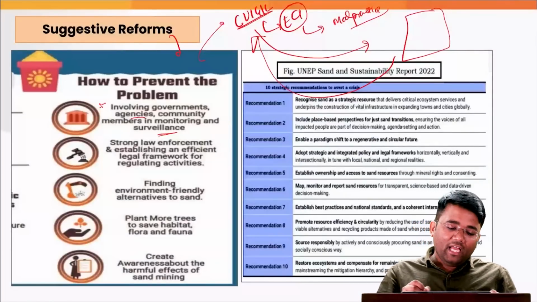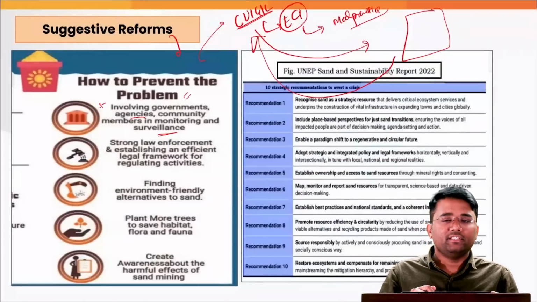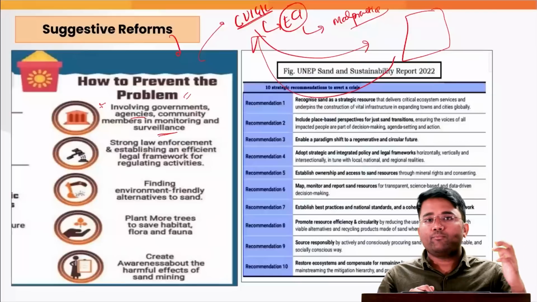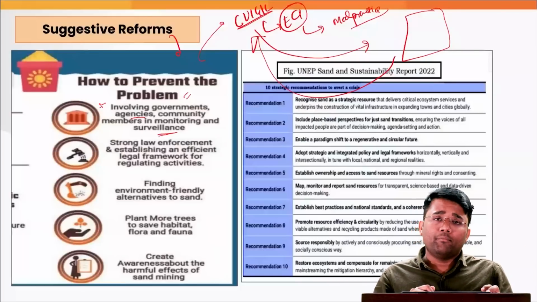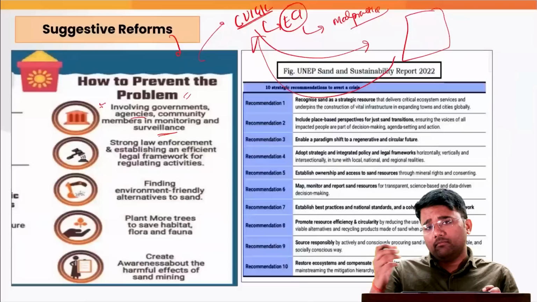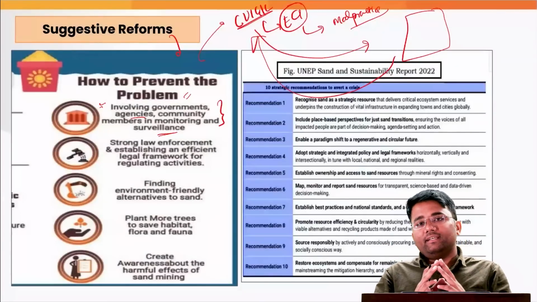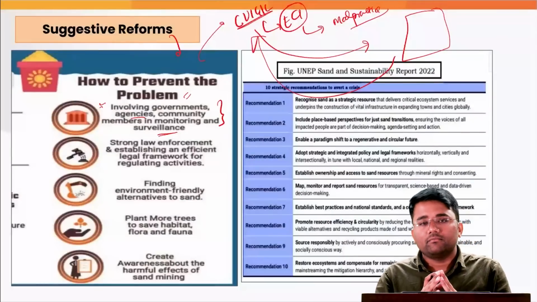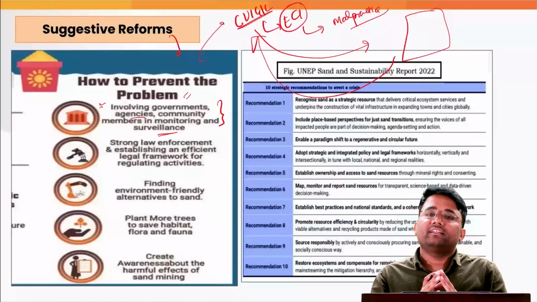So why can't we have a similar mechanism for sand mining, where if sand mining is going on, a person can take a picture or make a video and upload it on that particular portal or app, and that can then be addressed by the relevant authorities. Also, we need to understand that until and unless there is a proper surveillance mechanism and a proper oversight mechanism, it will be very difficult to address this menace.